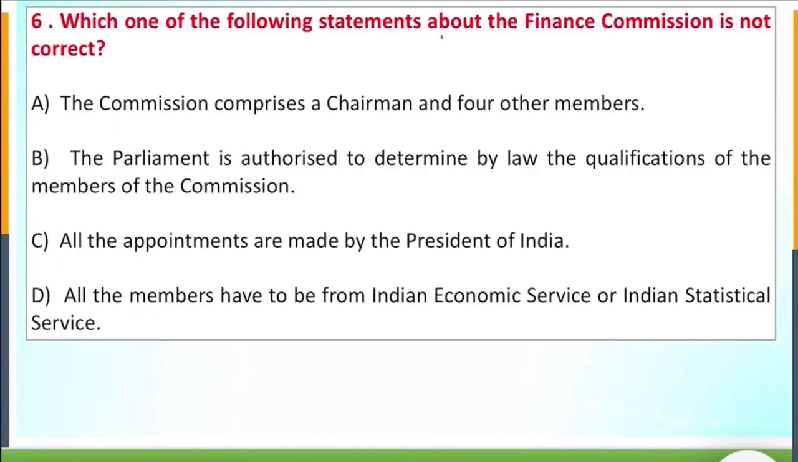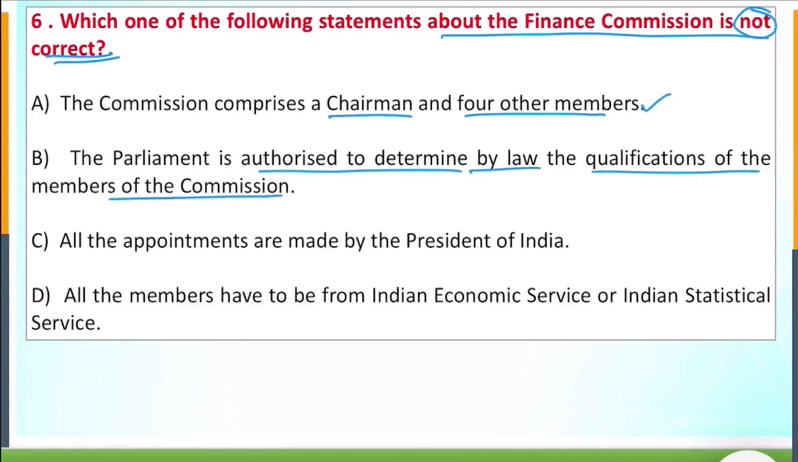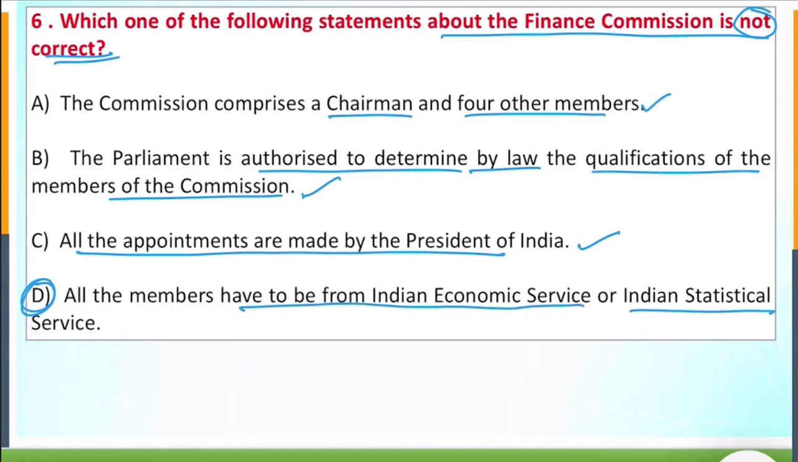Which of the following statements about the finance commission is not correct? So first statement, the commission comprises a chairman and 4 members. It is a right statement. The parliament is authorized to determine by law the qualifications of the members of the commission. Right. All appointments are made by the President of India. Right. So answer would be 4. All the members have to be from Indian Economic Service or Indian Statistical Service. Not absolutely. So the sixth question, answer would be D.